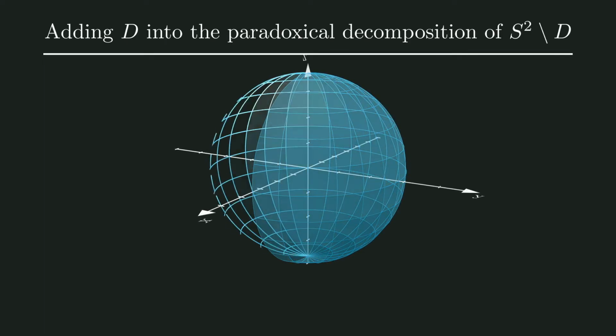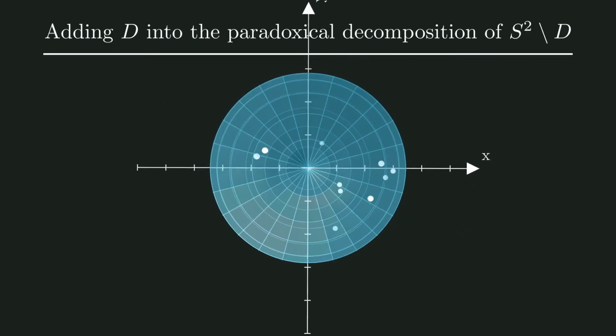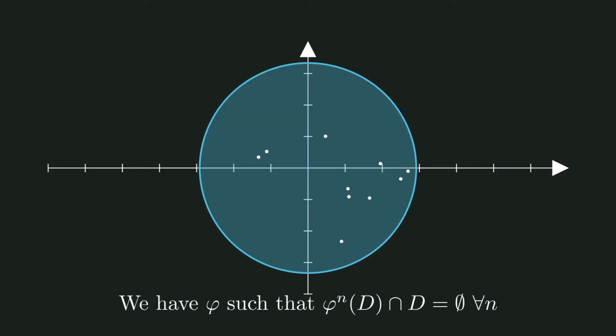We are now ready to dive into the next step of the proof of the Banach-Tarski paradox, which will be to add the set D back to the decomposition. Let's see the points of D. D has infinitely many points, so we show a finite subset of D to represent all of D. Let's look at these points from above, so we can more easily see what we're doing. We know that there exists a rotation phi such that applying it to D repeatedly always gives unique points. For a proof, refer to the thesis.